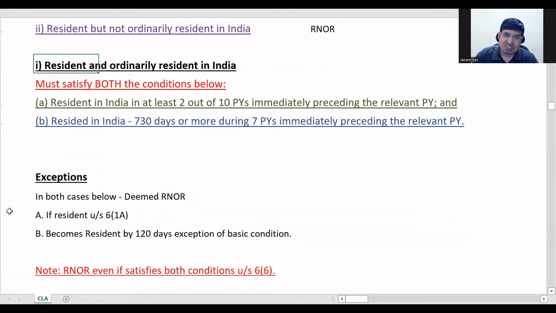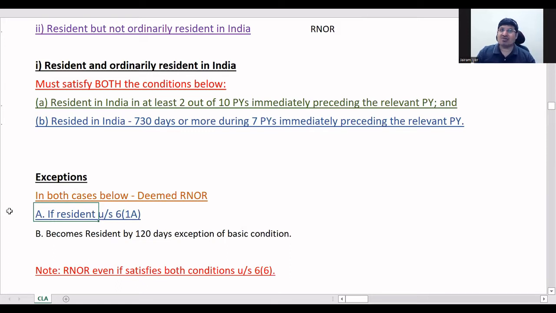Now, exceptions for this. I have already mentioned these exceptions in your basic conditions. These are called deemed RNOR. First is 6(1)(a), that is exception C that I showed you, right? There are 4 conditions, correct? So that is the first exception, called deemed RNOR.